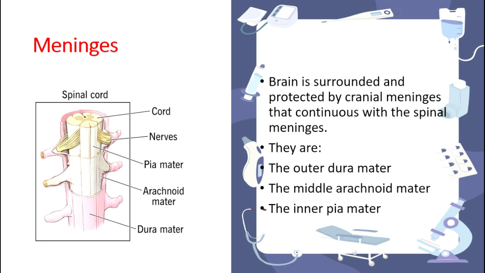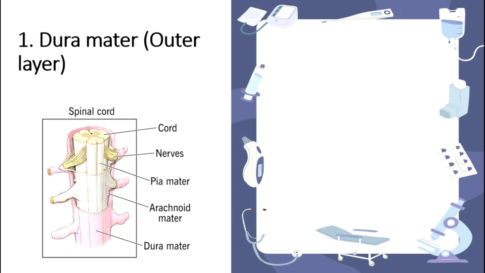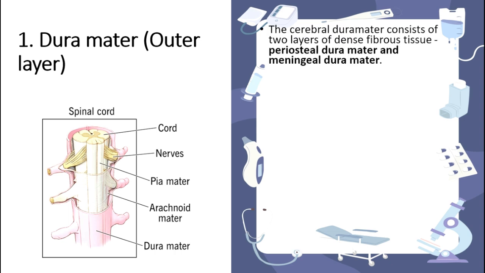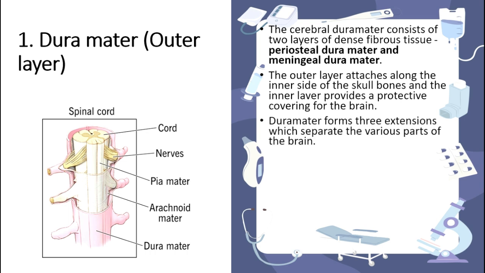Next we can learn about the dura mater. As we know, the dura mater is the outer covering, so it should be very dense and fibrous, right? It should be very strong. The strongest thing is dense fibrous tissue, so it is made of dense fibrous tissue. There are two layers, the periosteal dura mater and the meningeal dura mater. The outer layer is just a protective layer, present just inside the skull. When you take a skull and observe its inside, you can see a cracky layer on the skull. That's what the dura mater is.